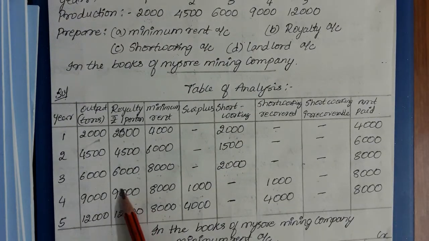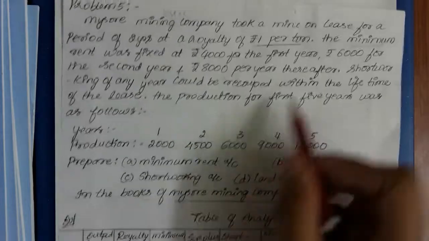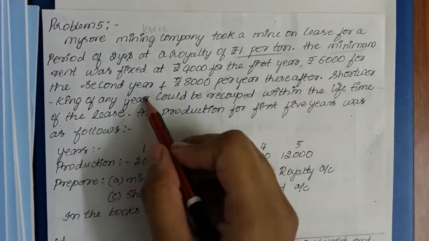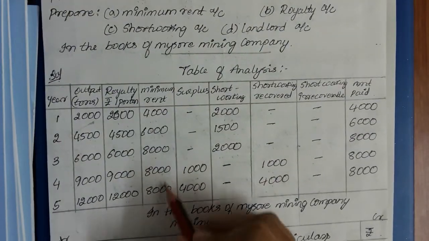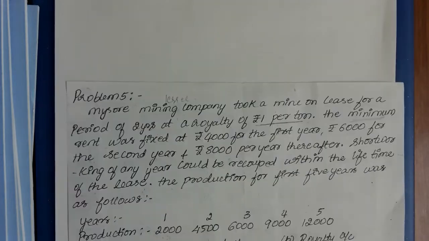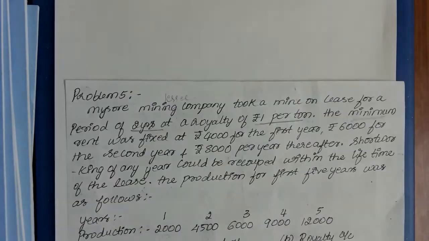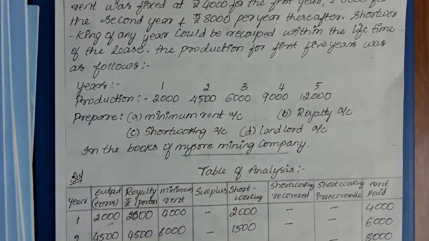Now after writing the royalty, you need to write the minimum rent. So how do you write minimum rent? It is mentioned in the question. For the first year, 4,000 is written. For the second year, 6,000 is written, and thereafter 8,000. So thereafter means for the next 3 years it is 8,000. Here they might have given a period of 2 years, but it doesn't matter. According to the production years they have given, we need to calculate.